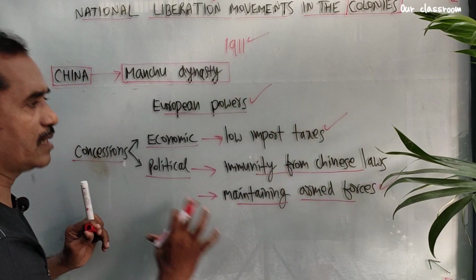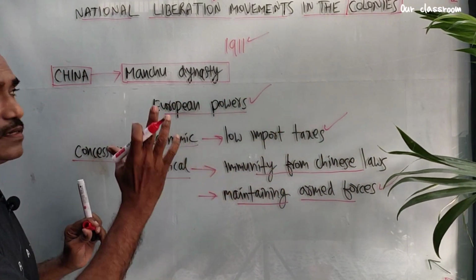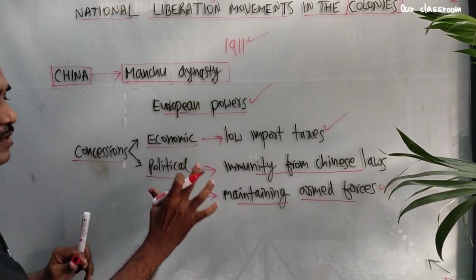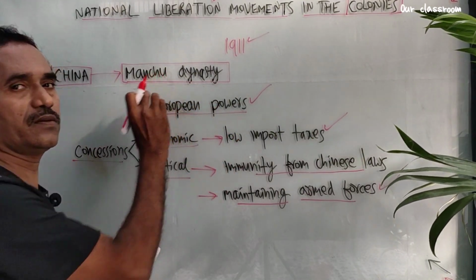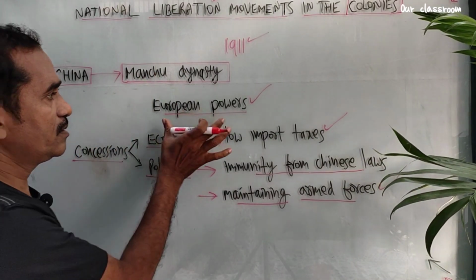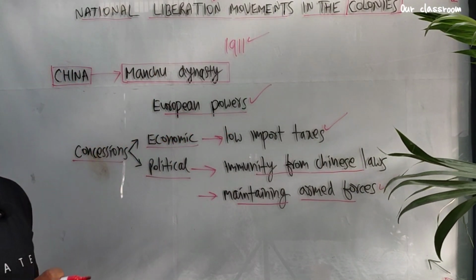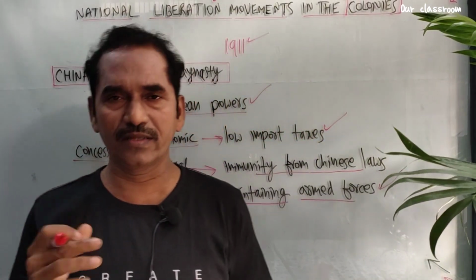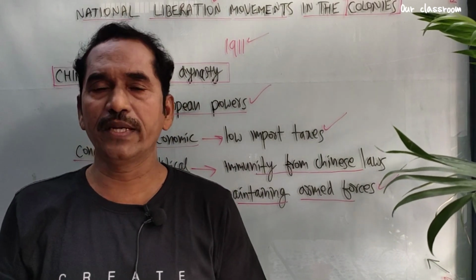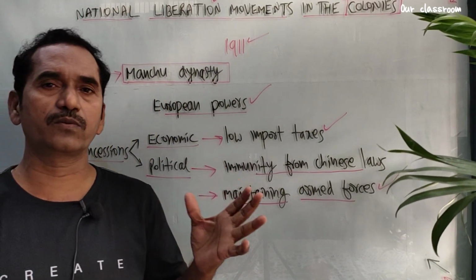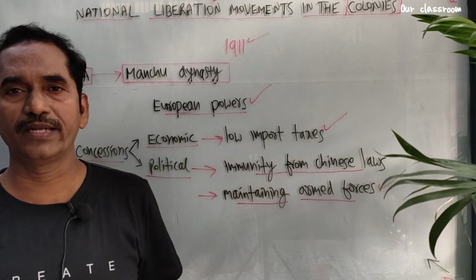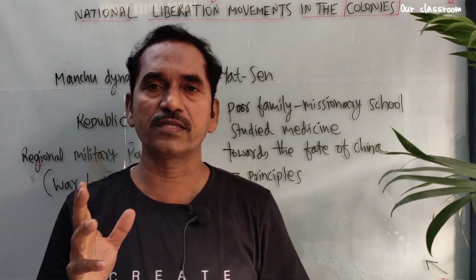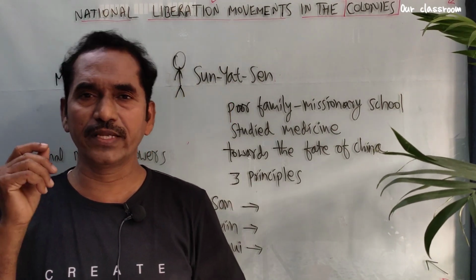So these activities we see in China up to 1911. Here, in one word, the Manchu dynasty became very weak and European powers became very strong. The common people in China were very unhappy with this situation. So what happened in the year 1911? Some struggles took place. A very bad situation was there in China, and common people were very unhappy.